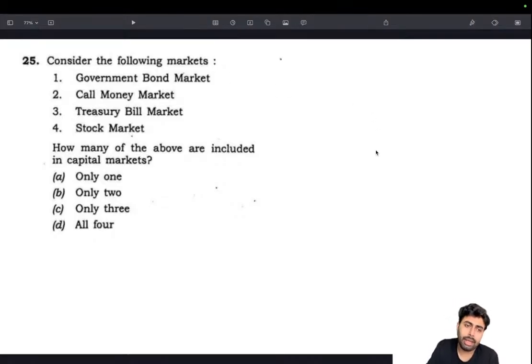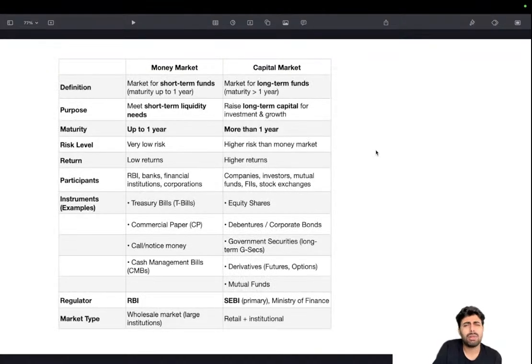I'll tell you what is capital market and money market. It's a very simple concept. You don't need to buy hard or anything. Money market meaning short-term funds, less than 1 year, and capital market is greater than 1 year. So just compare it. Okay, money market has got lower returns because it's less than a year, and the kind of coupons, the coupon rate, everything is less compared to capital market.